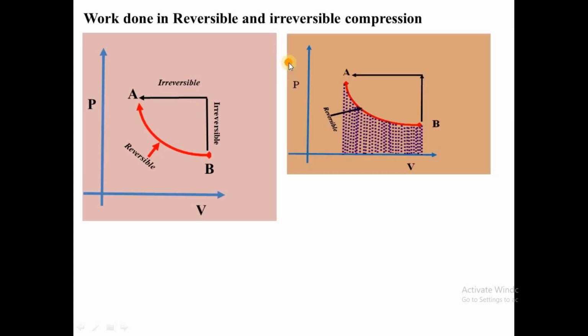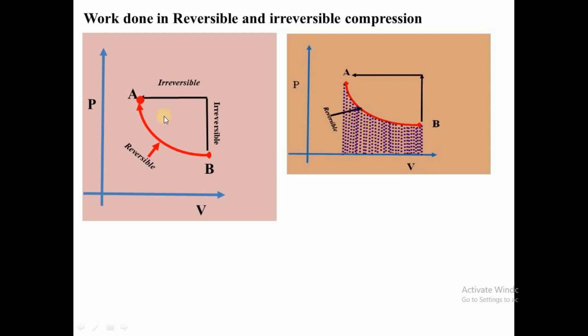Let's see the compression. So here we have irreversible because it is the first, and you have the pressure increasing suddenly and the volume decreasing suddenly because it is irreversible. And here for reversible, we are moving slowly. Reversible is a slow process. We are decreasing the volume slowly and increasing the pressure slowly.